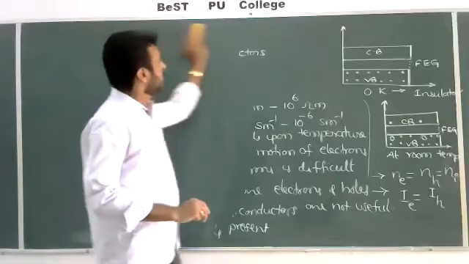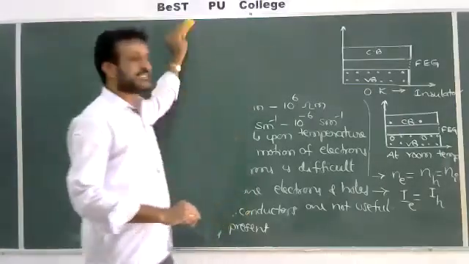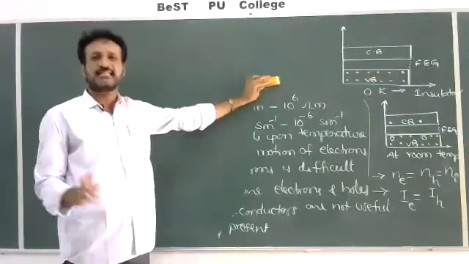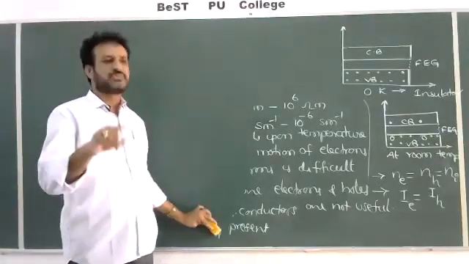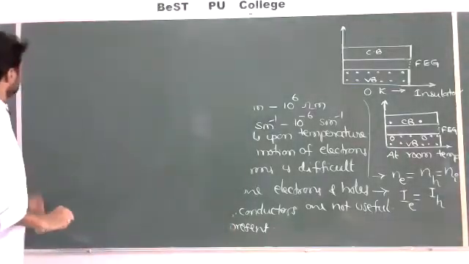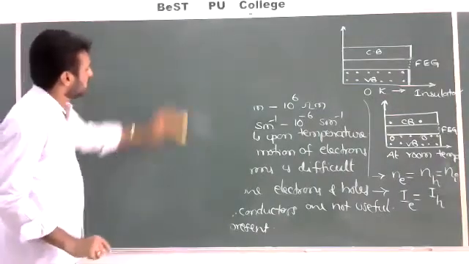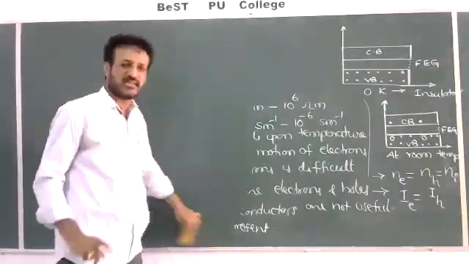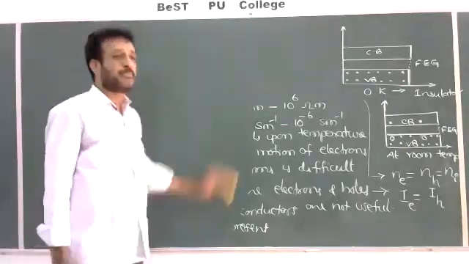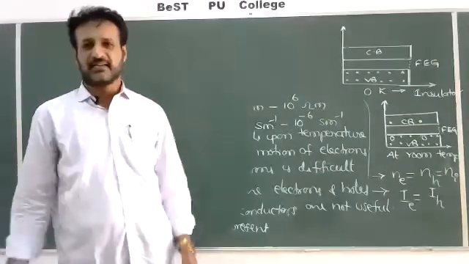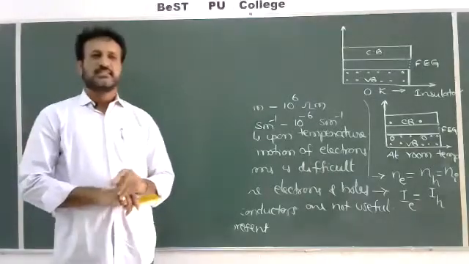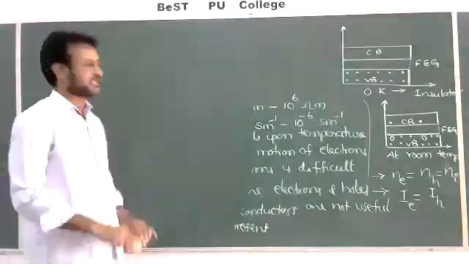What is the charge of the hole? It is exactly opposite to the charge of the electron. Electron has a negative charge, minus e, but a hole has a positive charge, plus e. Electrons and holes move in opposite directions, which you have to understand. Electrons, having negative charge, move towards the positive terminal of the battery. If the electron is attracted by the positive terminal, then the hole moves towards the negative terminal of the battery because of its positive charge.